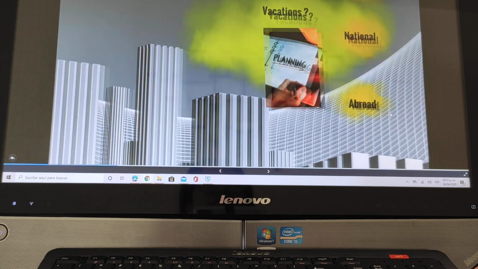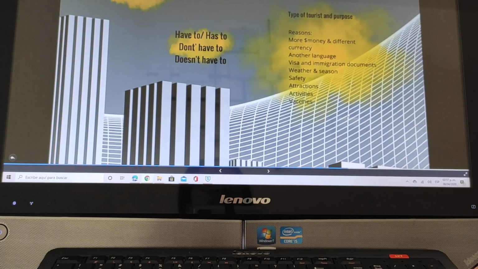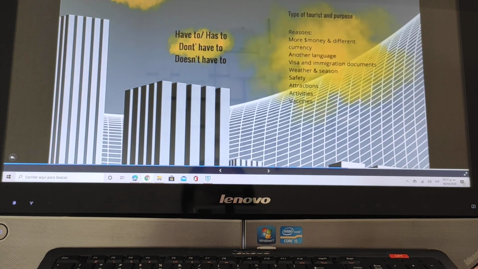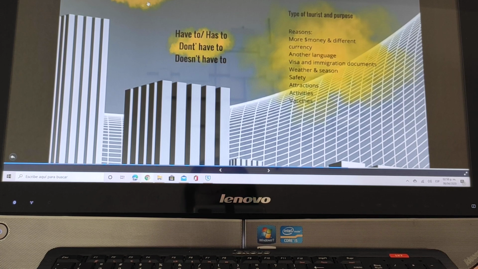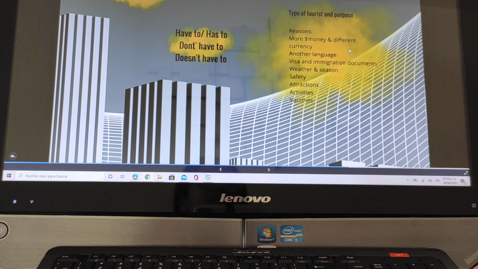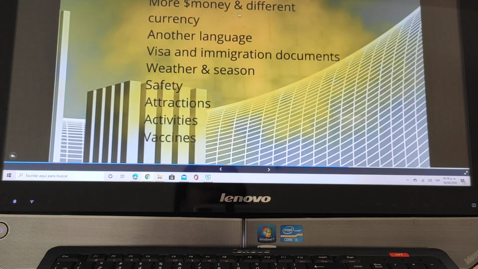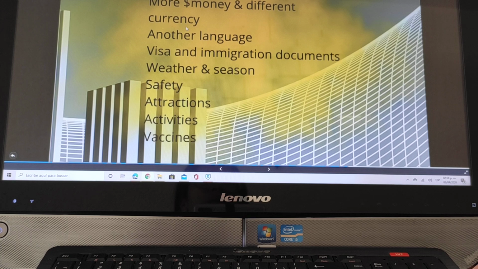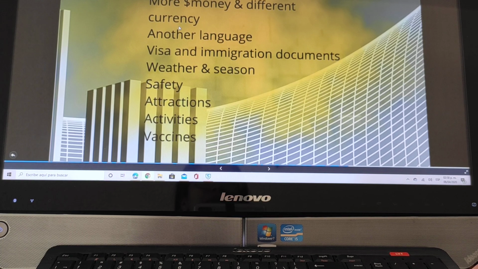Finally, we can talk about abroad vacations. That means outside of Mexico. It's a good opportunity to practice these modal verbs: can, can't, or have to, has to, don't have to, doesn't have to, because we have more differences. Maybe we have to consider the money, the currency that you have to use or that you need to use, that is necessary for that country.